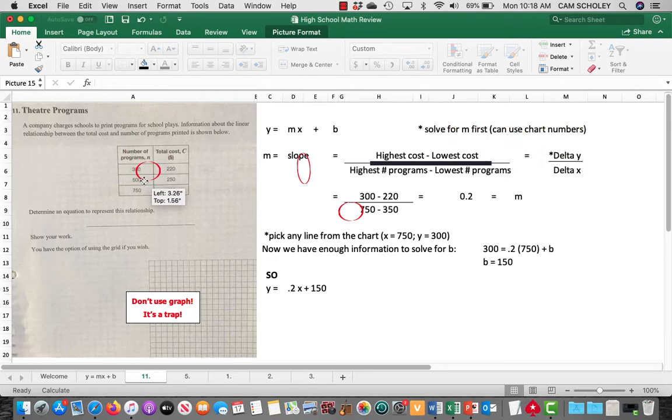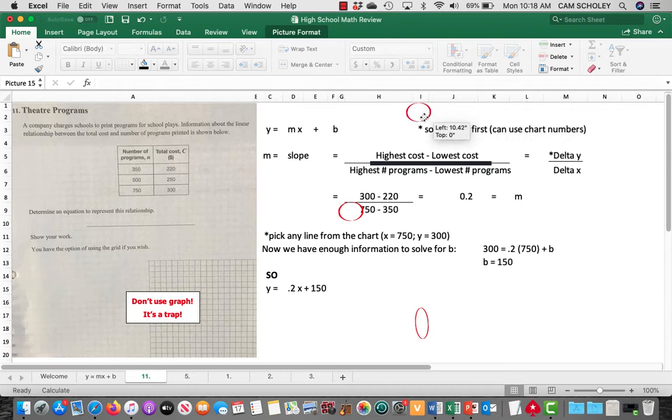You might be thinking, how do you do that? Okay, so we're going to use these chart numbers momentarily. I know I have a lot of these circles hanging around. So m equals the slope, and I'll just jump over here. Remember delta y over delta x, so triangle y over triangle x.